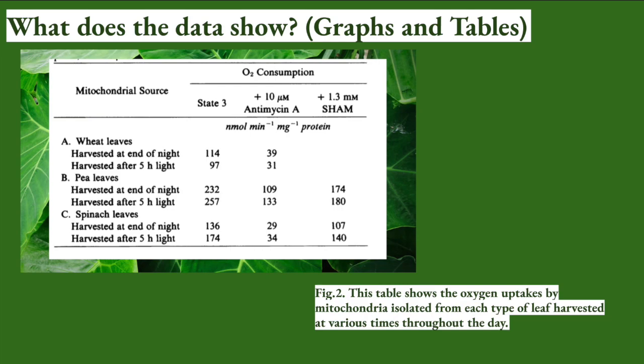Now this table shows the oxygen uptakes by isolated mitochondria, so this has to do with the alternative pathways, and this shows each leaf that was tested.